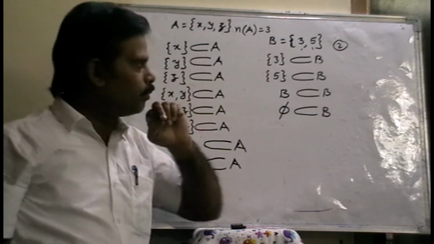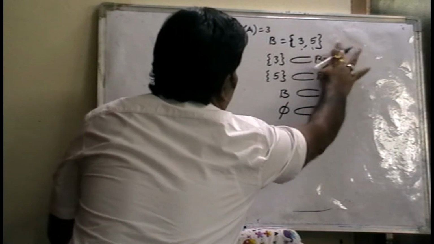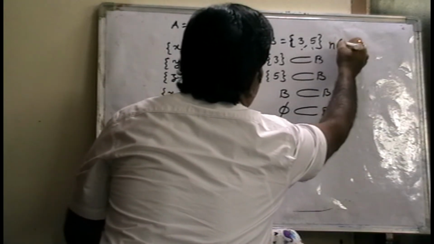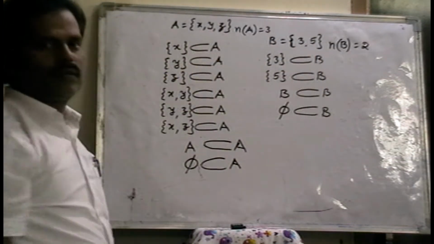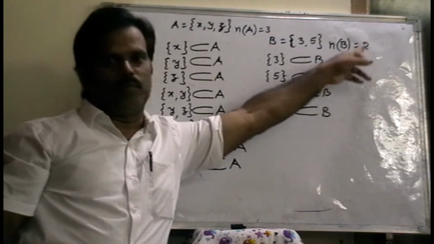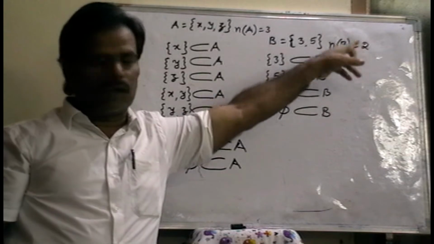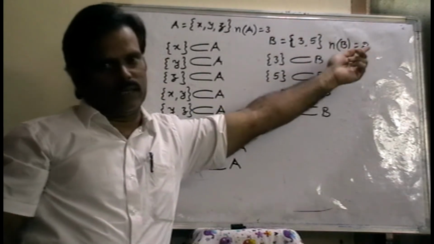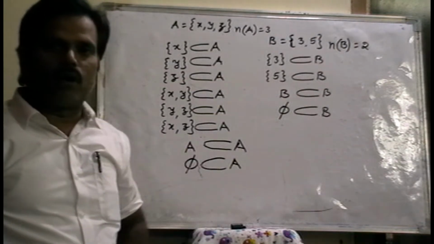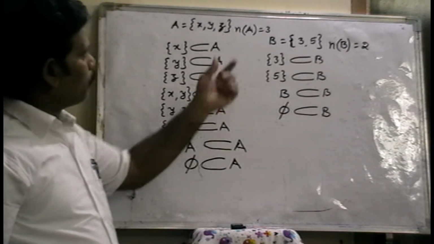That is the cardinal number of set A. Here the number of elements in B, n of B. How many elements are there? 2 elements are there. So that 2 is the cardinal number of set B. Why? Because in this set there are 2 elements. That is the cardinal number: the number of elements which belong to a particular set.